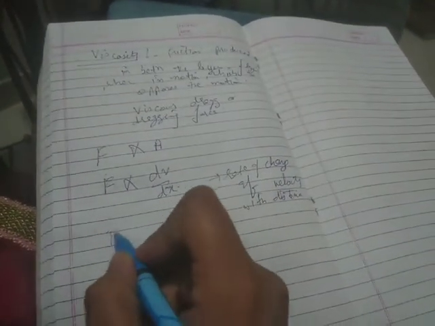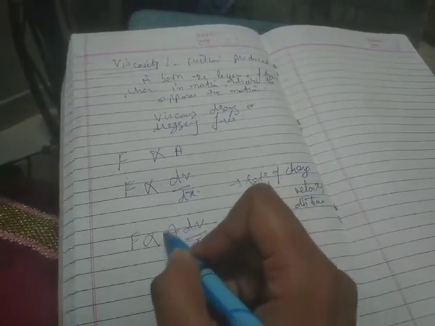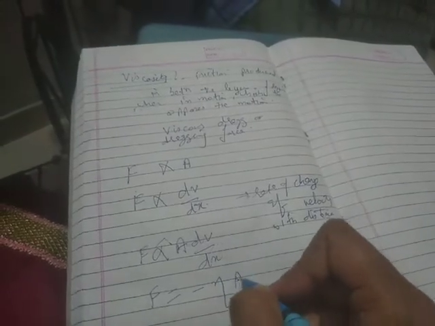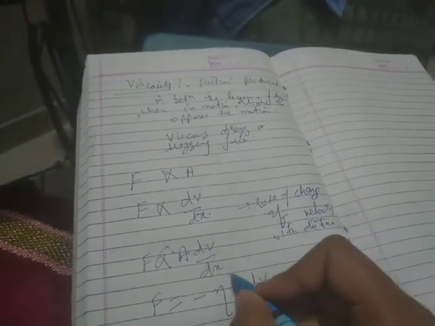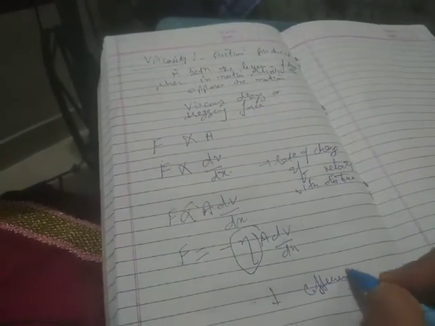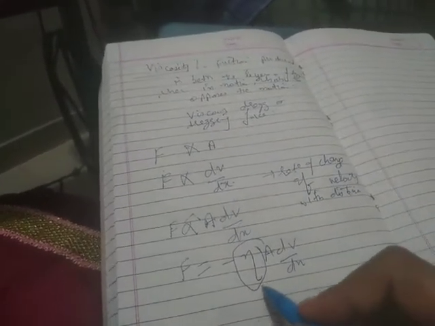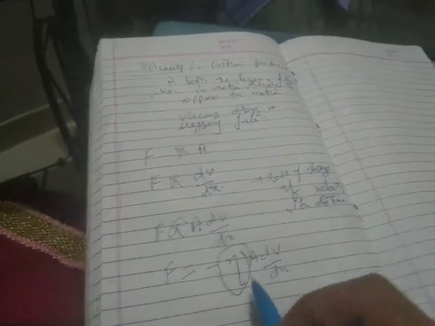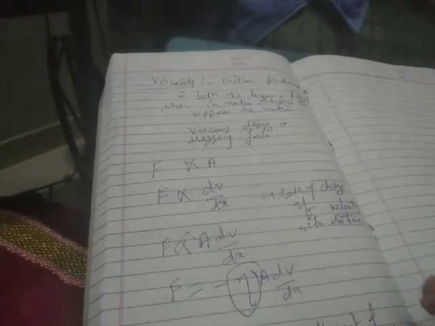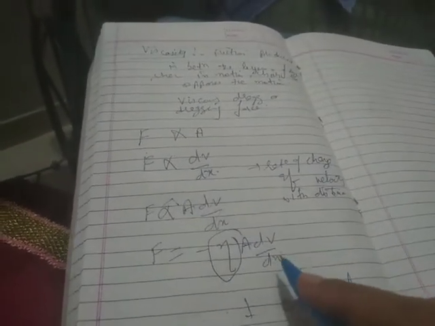Now combine these two equations. F is proportional to A dv by dx, or F is proportional to minus eta A dv by dx. Now this eta is called the coefficient of viscosity, and this negative sign comes because it opposes the motion. Clear? And this coefficient of viscosity depends upon the nature of the liquid.